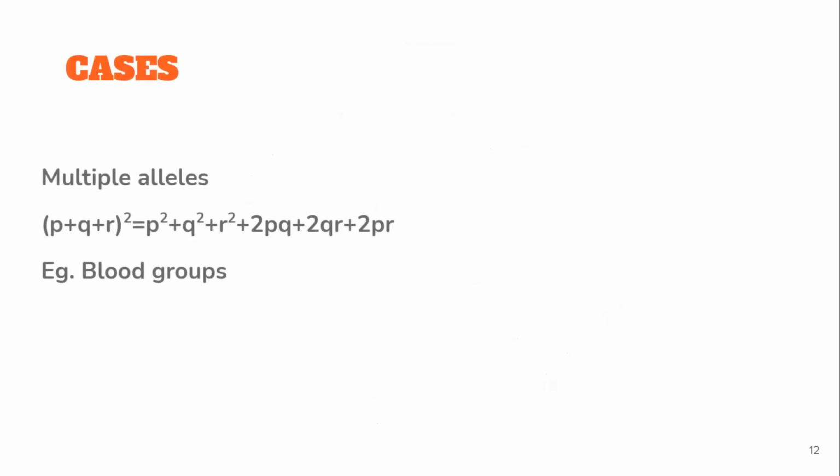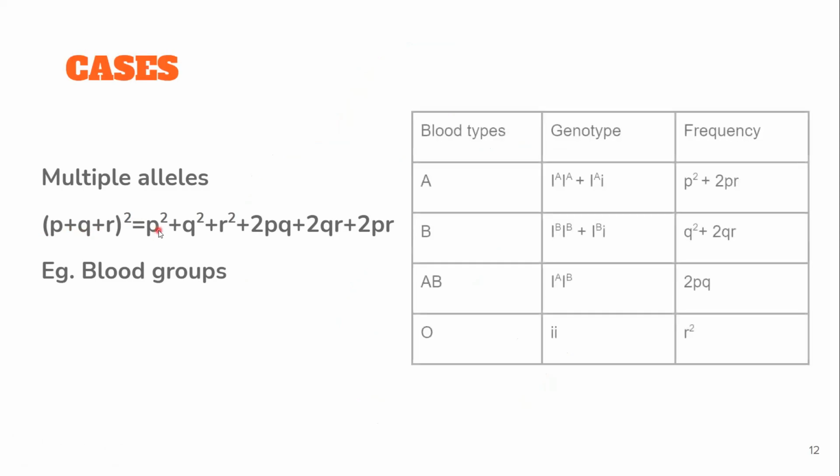Now let's get started with the first one, that is multiple alleles. If you have more than two alleles, they will be written inside the bracket like this. Initially we just had P and Q. Now we have an additional allele R. So the three alleles P, Q and R, the whole square. We're still using square because it is still a diploid organism. So in that case, the expansion would come up to this.